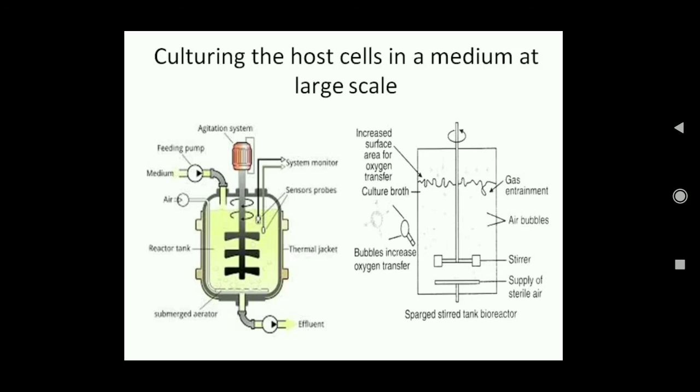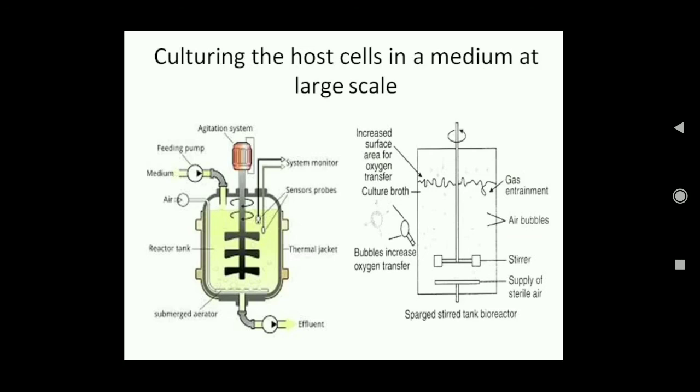So these are the different systems present. There can be either a simple stirrer like this, or a sparge stirred tank where bubbling is done so that increased oxygen transfer takes place. Then increased area for oxygen transfer is also there in this case, as you can see here.